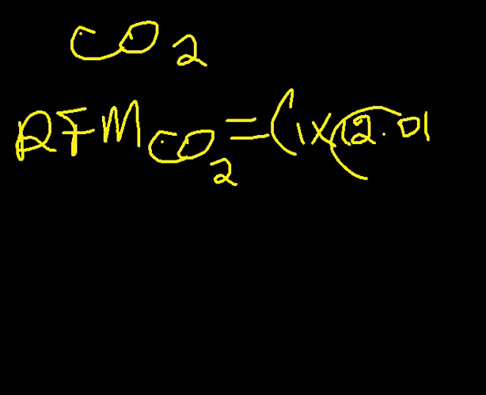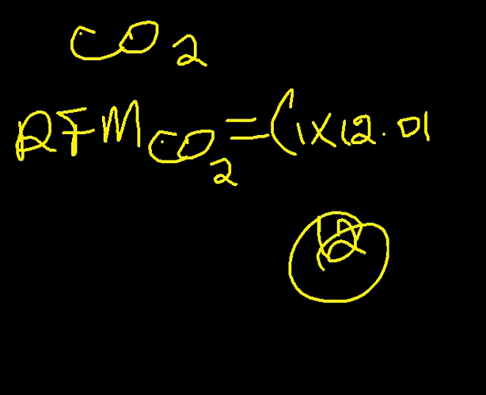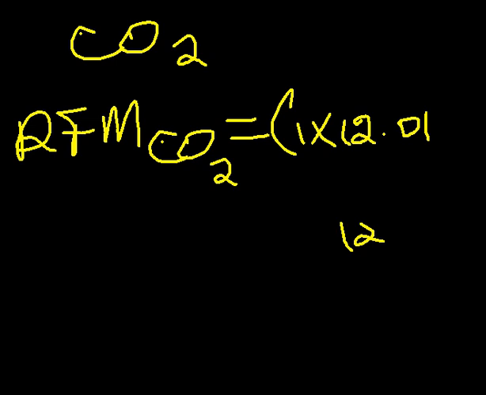Precisely, it is 12.01, and this is basically for college or university, and also part of some high schools. Of course, in a secondary school, it is actually 12 that is used for the Ar of carbon. So if you are a secondary school student, you'll be using 12 instead of 12.01. But for college, university, or some high schools, use 12.01. So in that case, plus